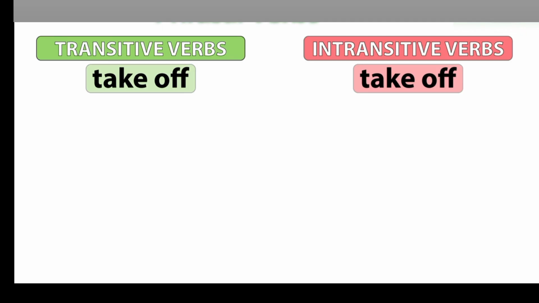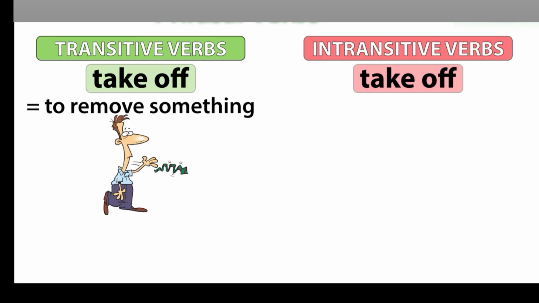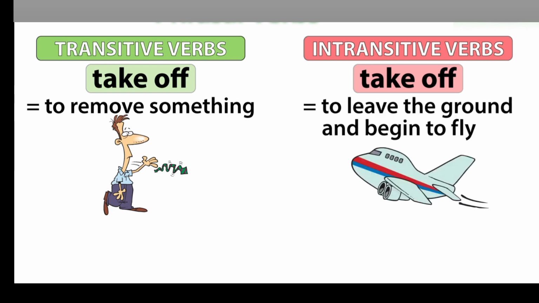The meaning of a phrasal verb changes, depending on whether it is transitive or intransitive. Let's look at the following example. When "take off" is transitive, it means to remove something. When "take off" is intransitive, it means to leave the ground and begin to fly.